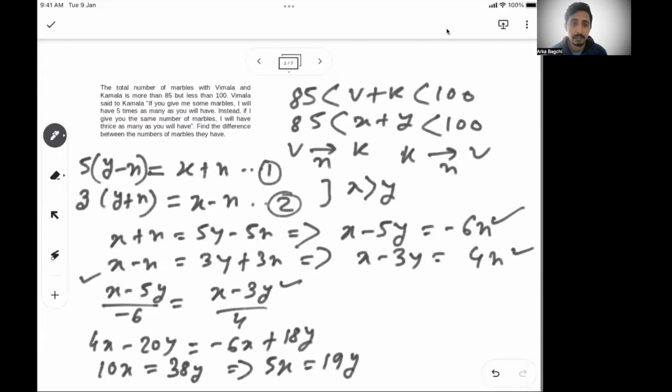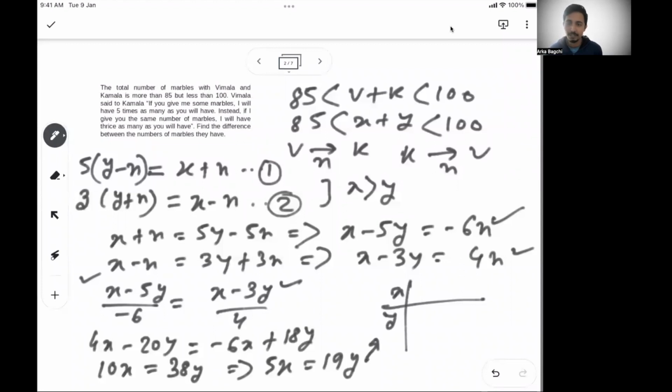Right? So 5x is equal to 19 times y. This is what they have given us. Now find the difference between the number of marbles that they will have. So 5 times x is equal to 19 times y. Let's see what the possible solutions of x and y are. So 5x equals 19y, there is no common solution.